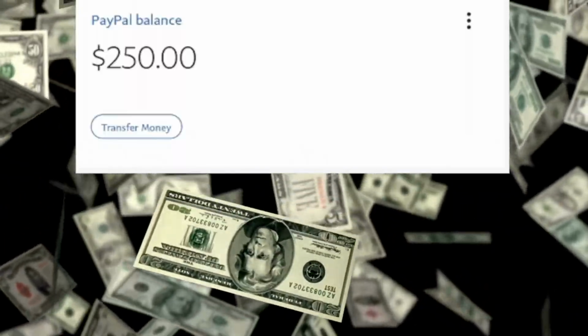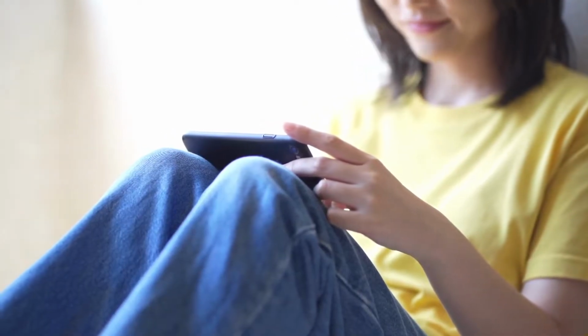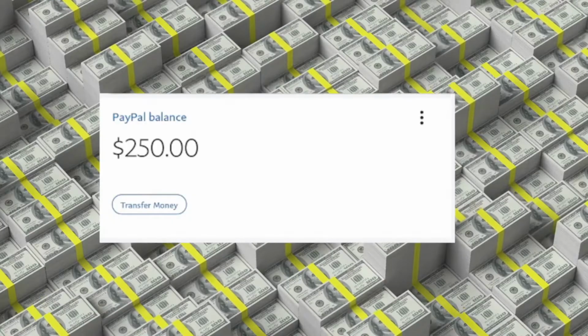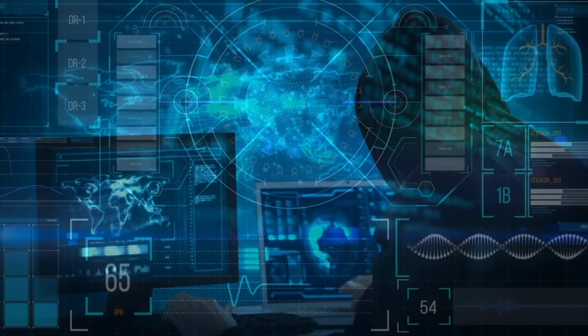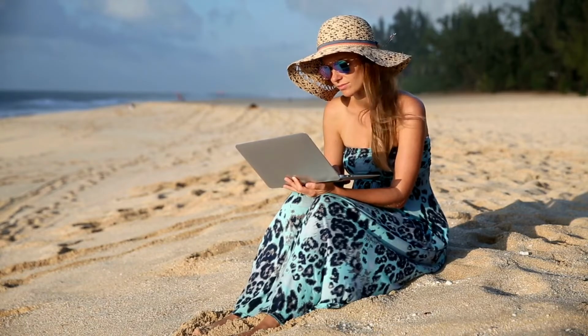Look at these payments. In today's video, I will show you how you too can receive payments like these, and that too just by listening to music online. The method that I will show you is absolutely free, and the best part, you can do it from anywhere in the world.